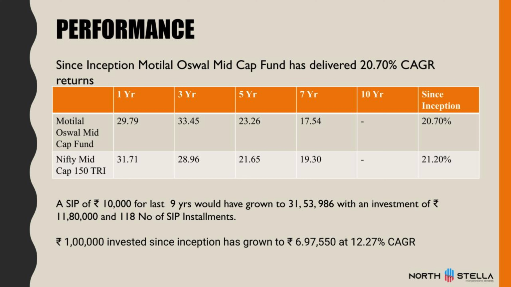If someone would have done a 10,000 rupees SIP in this fund since inception for the last 9 years, he would have invested 11,80,000 with 118 SIP installments, and the current value would have been 31.5 lakh rupees. So the money has grown more than double in the last 10 years, right? It is like 3x of the investment done. So good returns have been generated over a period of time in this fund through SIP. If someone would have invested a lump sum of 1 lakh, that money would have grown to 6,97,000.